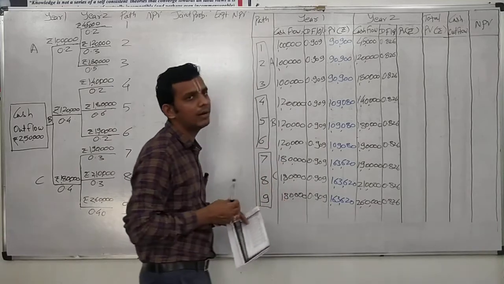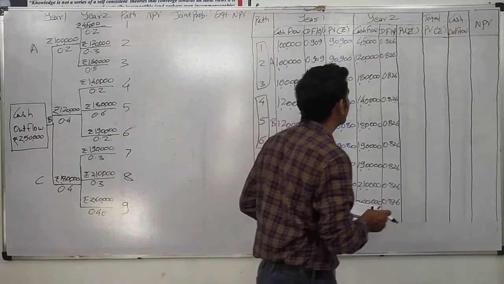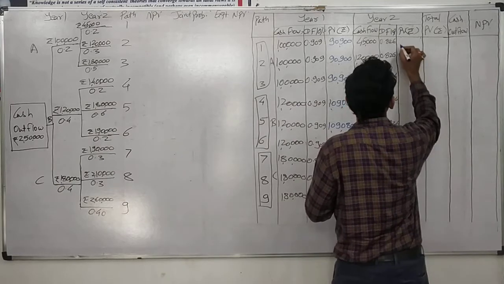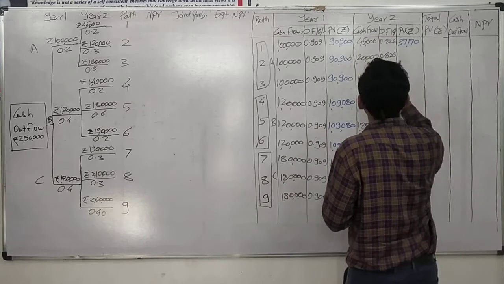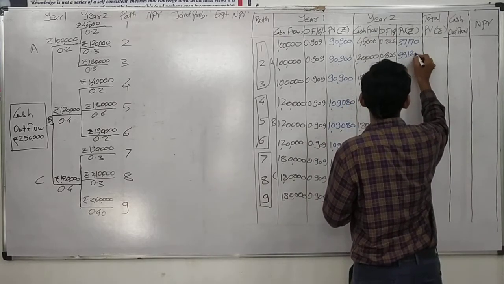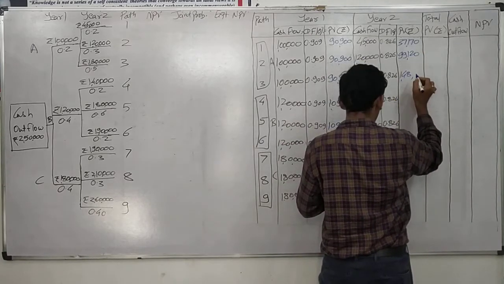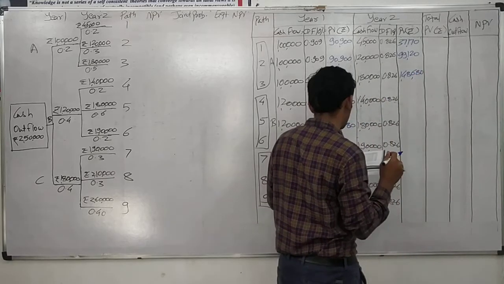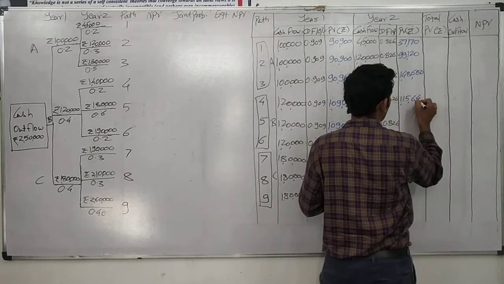It would be constituted by the same formula, cash inflow multiplied by discounting factor is equal to present value. That is 45,000 multiplied by 0.826 equals 37,170. For the second path, 1,20,000 into 0.826, 99,120. For the third path it would be 1,48,680. For the fourth path it is 1,15,640.